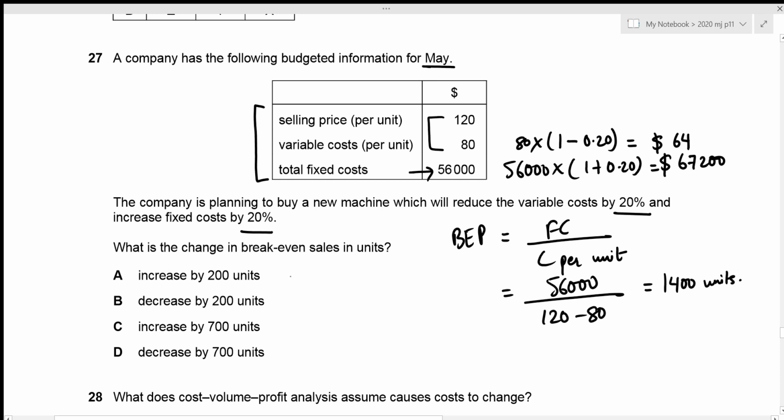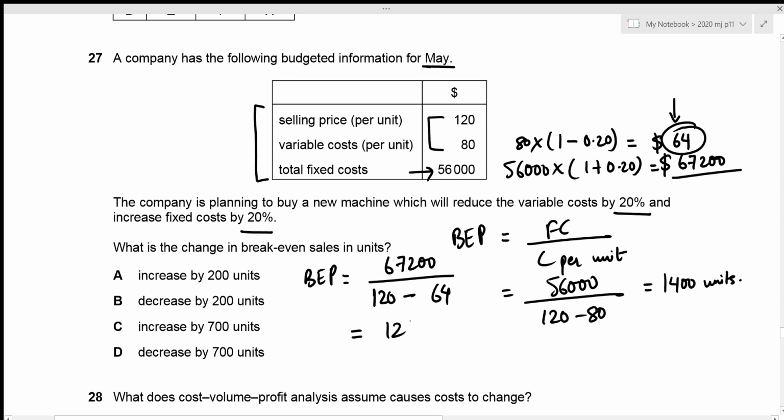Okay, now we need to figure out the BEP for the new information, which we calculated already. So we start with the fixed cost, which now is 67,200. And the contribution is just the difference between selling price and variable cost, which in this case, the selling price remains constant at 120, but our variable cost is 64 now. And this gives the new break-even point in units to be 1200. So we can clearly see that previously it was 1400, whereas now it is 1200.